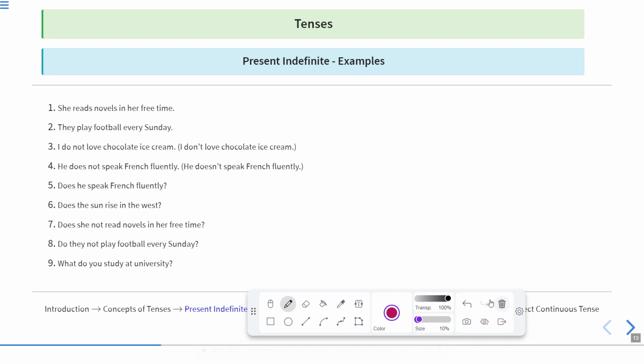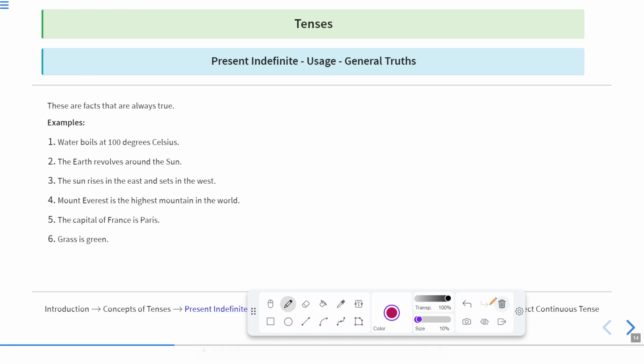Now we'll elaborate present indefinite tense on the basis of some concepts. Now here, present indefinite tense usage in the general truths. When we show the general truths, these are facts that are always true. Examples: water boils at 100 degrees Celsius. Okay, so water is an uncountable noun. It is always considered singular. Water boils at 100 degrees Celsius. So when we show the facts which are always true, now we know well that when we set water temperature at 100 degrees Celsius, it will start boiling.